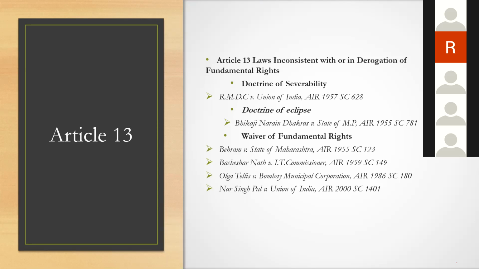If the main branch is having some issue, sometimes the entire tree has to be cut down. If the main stem is rotting, the entire tree may have to be struck down. Or if the root is having an issue, the entire tree may have to be removed. But if only a side branch has some issue, you could just cut that particular provision only. Okay. Now, next is the doctrine of eclipse.